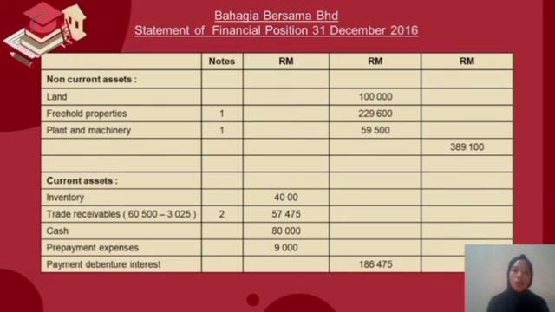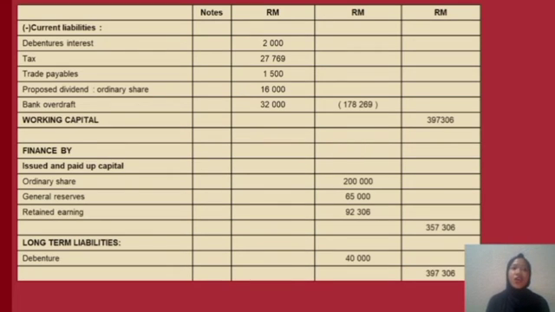For our current assets, it includes inventory and trade receivables, where there are notes to account before, 60,500, which we will minus 3,025. Notes number 2, for the current assets, we will add on cash, prepaid expenses, and debenture interest. All of these current assets, we will get 116,475 ringgit.